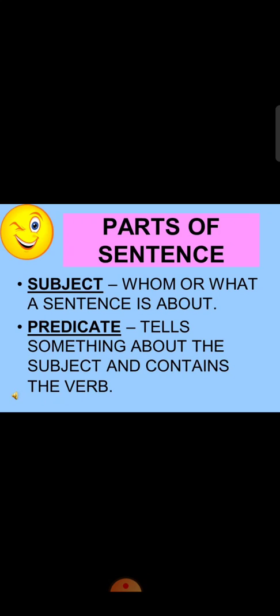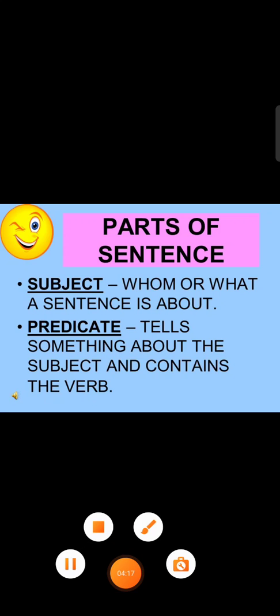So, a sentence is made up of two parts. These two parts are subject and predicate. Subject is whom or what a sentence is about, and predicate tells something about the subject, means what the subject is doing.